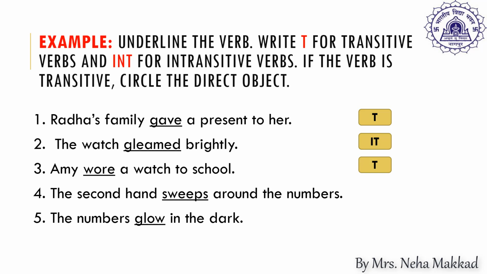The second hand sweeps around the numbers. Now the action of sweeping is not being passed on to the object because the preposition around is coming in between. So that is why it is an intransitive verb. The numbers glow in the dark. So now children, the action of glowing is not being passed on to the object. Why? Because the preposition in is coming in between. So it is an example of intransitive verb.